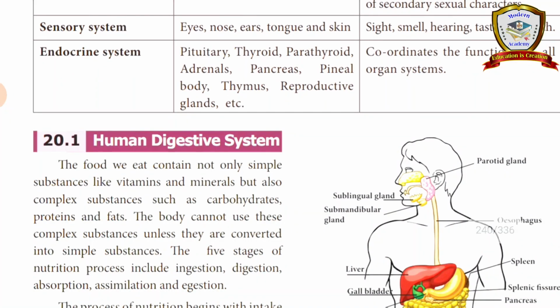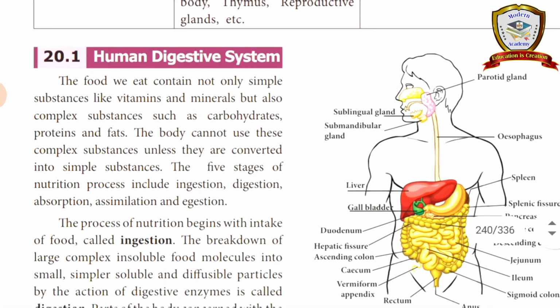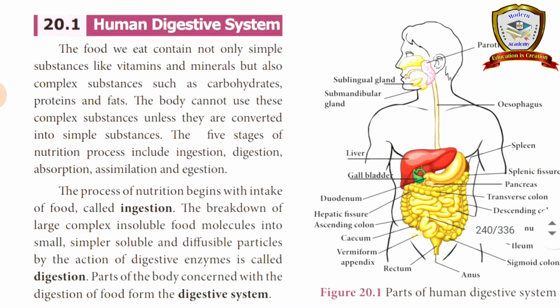Now we are going to discuss the human digestive system elaborately. How does digestion take place in the human body? We eat food daily, 3 or 4 times a day.